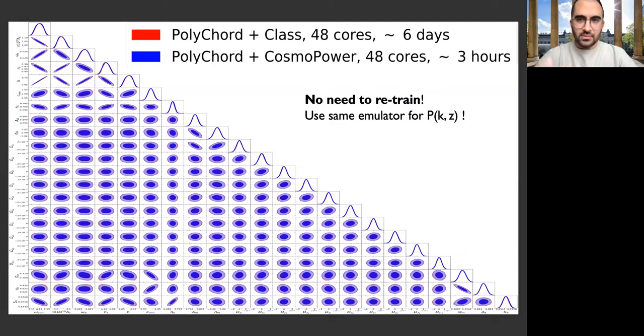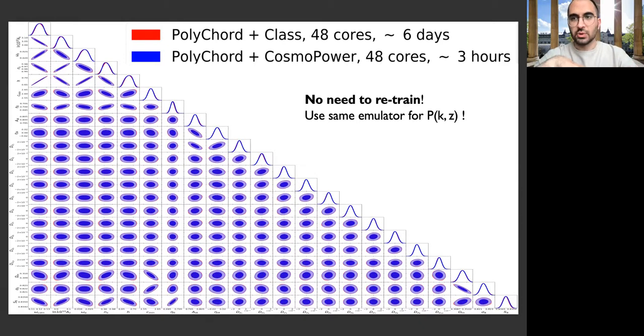And so in this case, using PolyChord, because the parameter space is a bit larger, and sourcing power spectra from CLASS, parallelized over 48 cores, this inference pipeline takes approximately 6 days to complete, whereas replacing CLASS with CosmoPower on the same hardware configuration, this takes only 3 hours. And importantly, there's no need to retrain anything really.